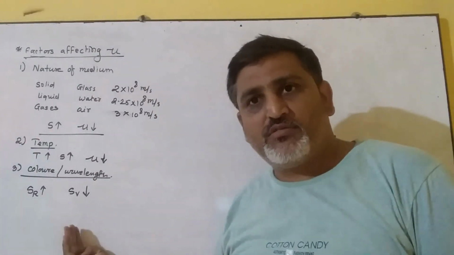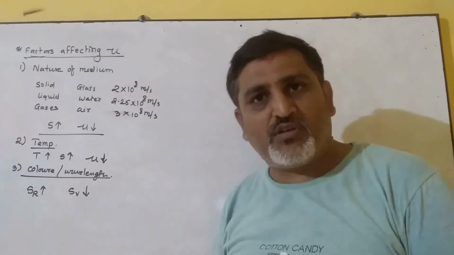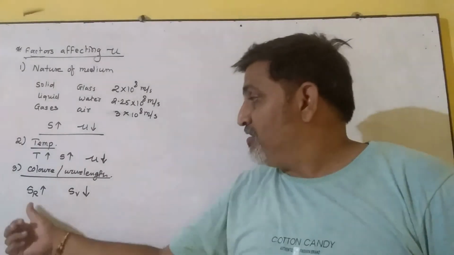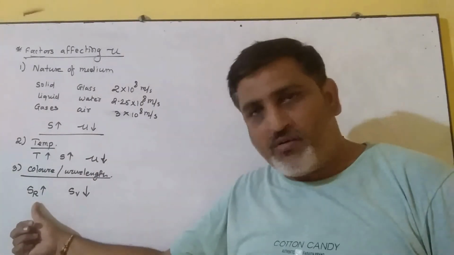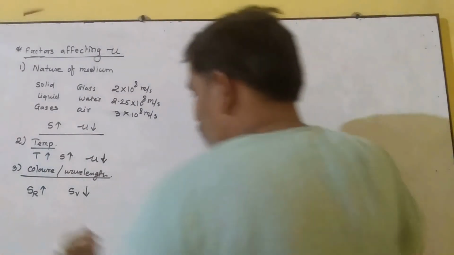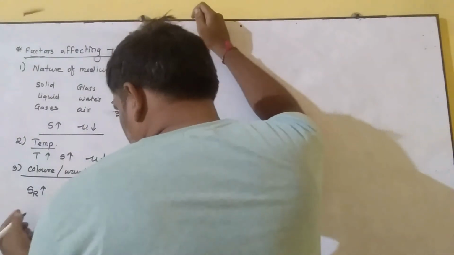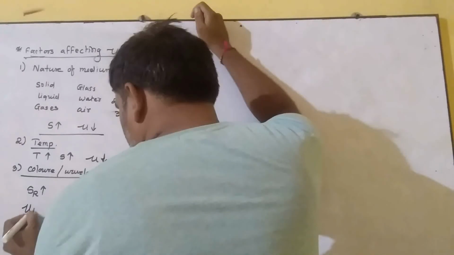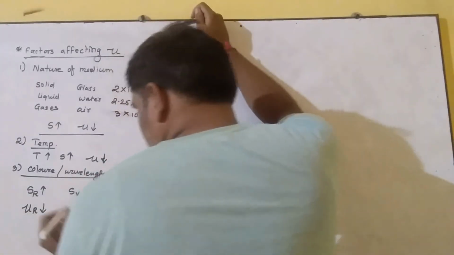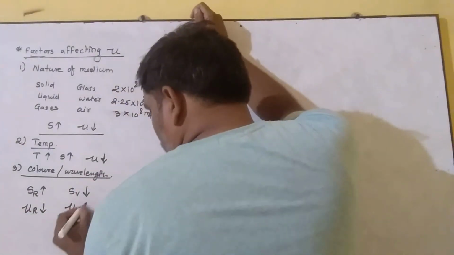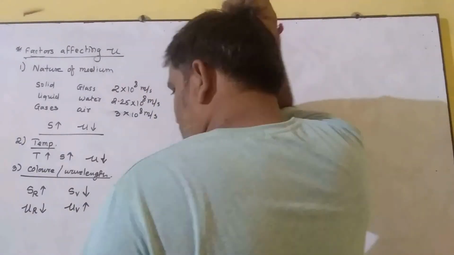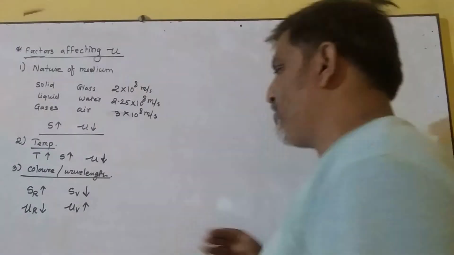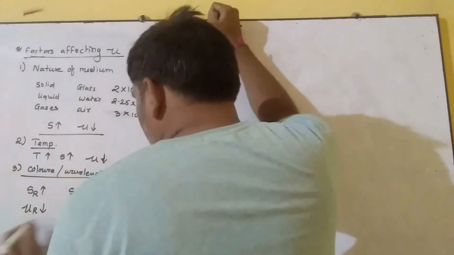In air, the speed is the same for all colors, but if we consider a different medium, then the speed of red color is more than the speed of violet color. This is the first relation that you have to keep in mind. So the refractive index of red color is lesser than the refractive index of violet color. Refractive index for red color is lesser and for violet color is more.